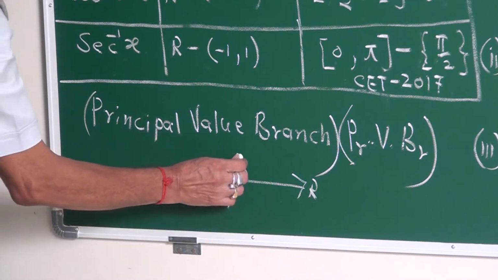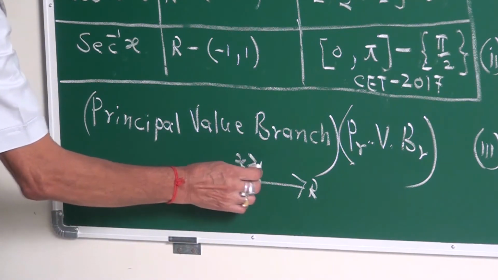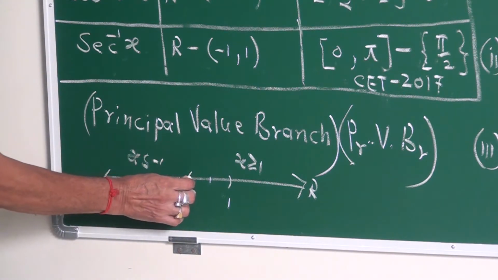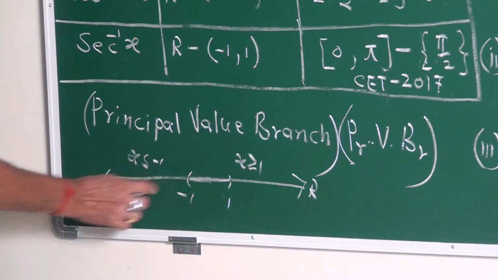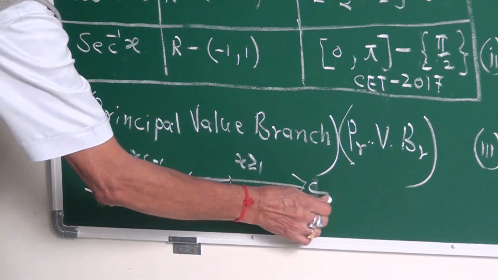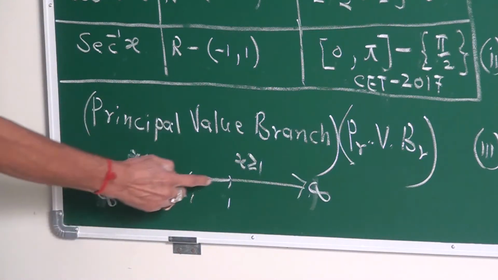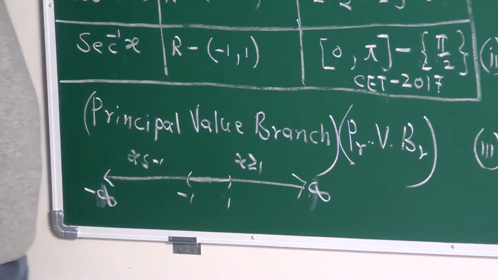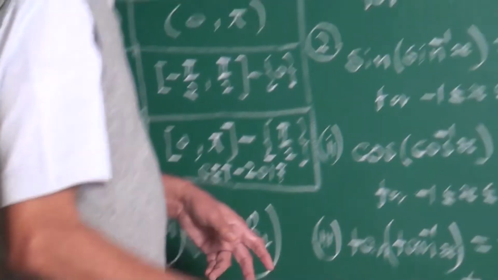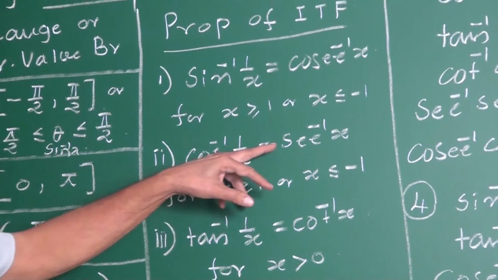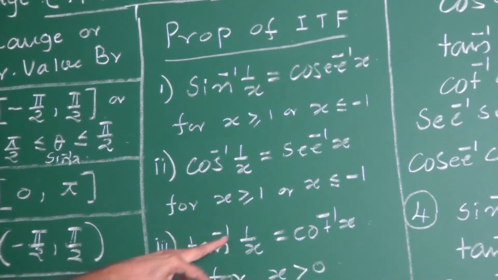Except this value: x greater or equal to 1 and x less or equal to minus 1. Entire R minus this interval. Remember, my friends. This is for the cos inverse 1 by x is sec inverse x for these values.